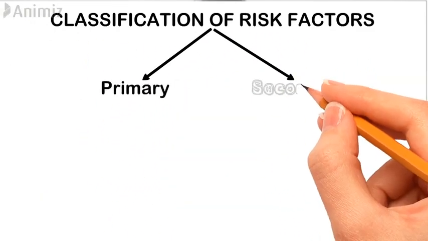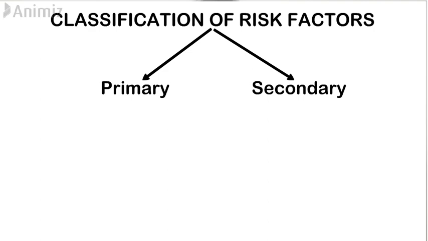Now we were seeing there are a few triggers which are constantly affecting the activities of these cells at the micro level. The triggers are none other than the risk factors of osteoarthritis. The risk factors can also be classified as primary and secondary.